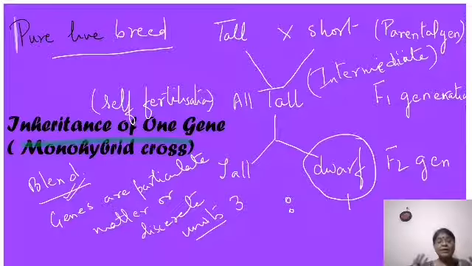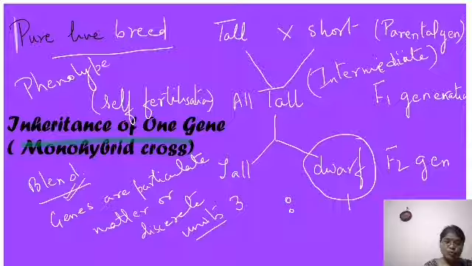So this is showing you the physical appearance of the organism, isn't it? Technically we call it phenotype.